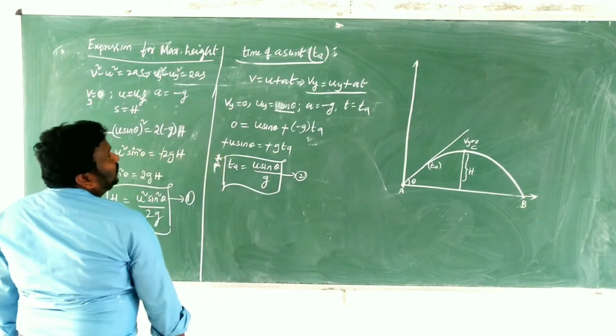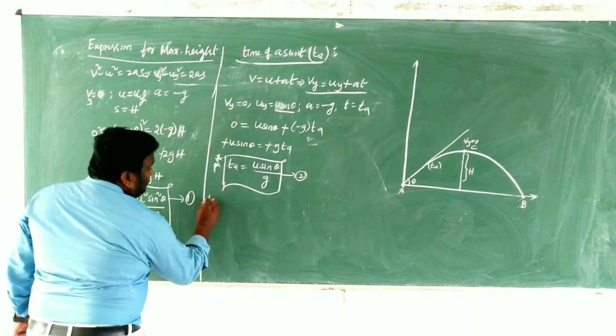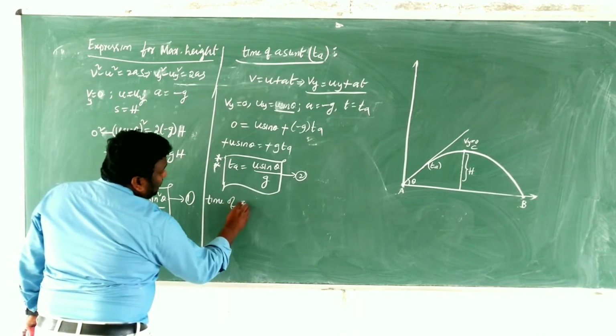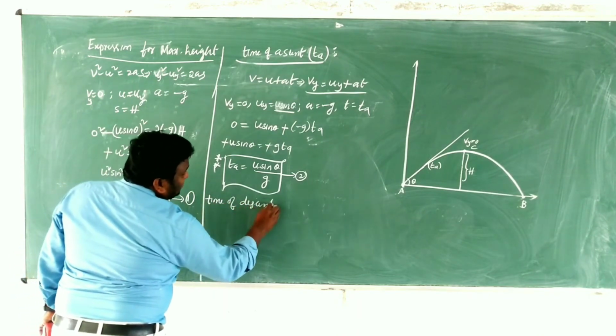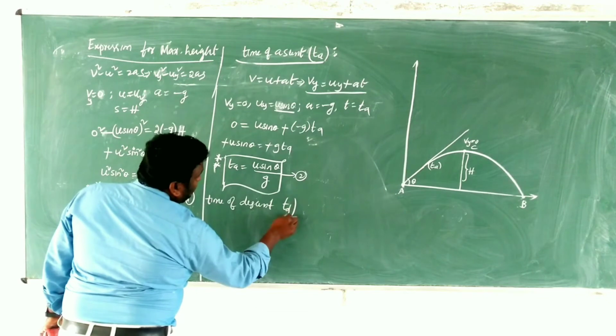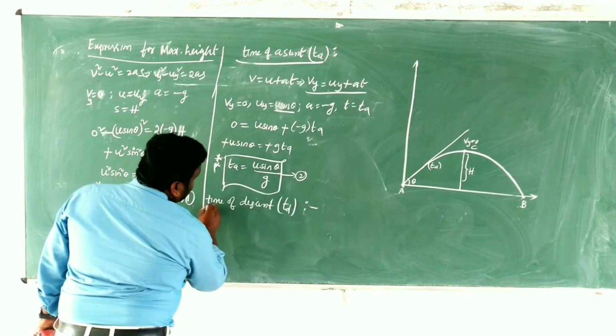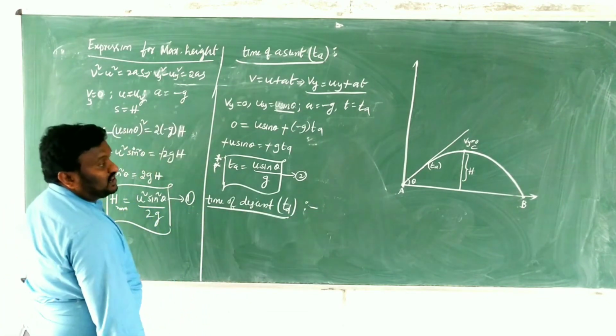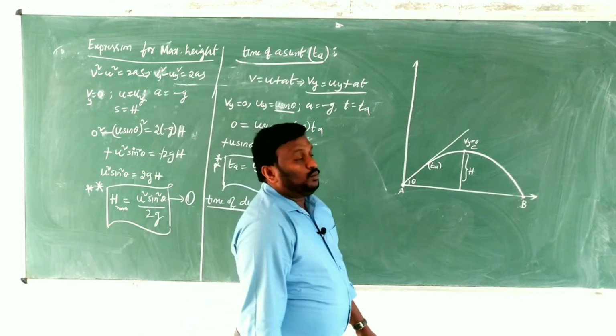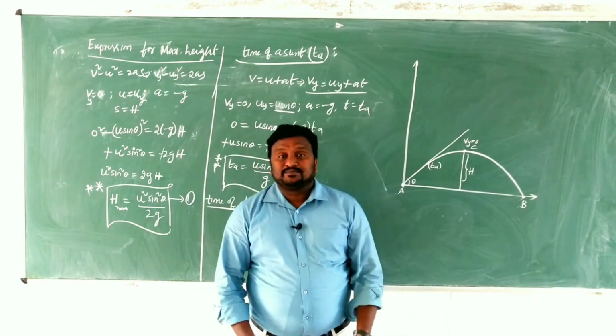Now I am going to time of descent, which is shown as td. Clear, children? What is meant by time of descent?